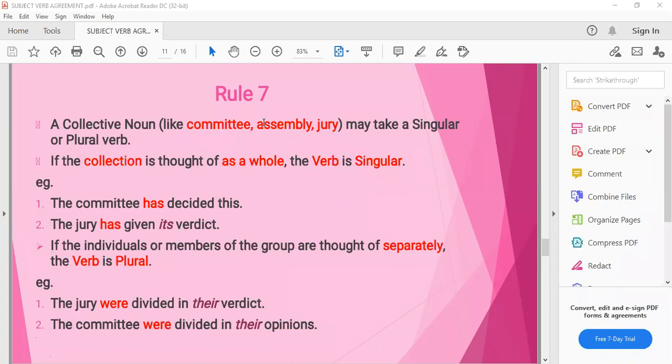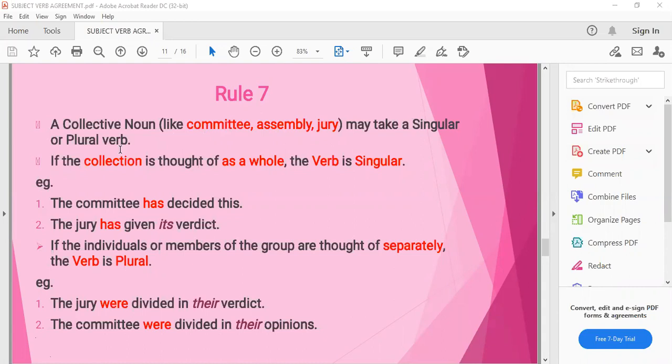So here actually if we say these are a large number of people, maybe 4, 5 or 6, more than that also can be there, but when we talk to them as a committee, as a whole, as a collective noun, एक group की form में बात करते हैं, then they are considered as singular.